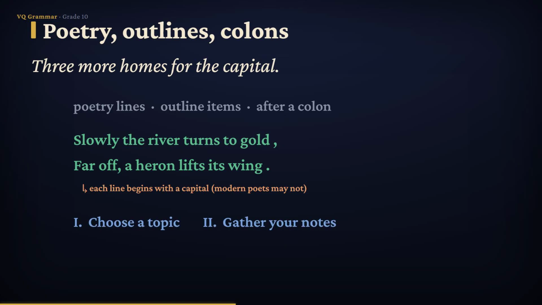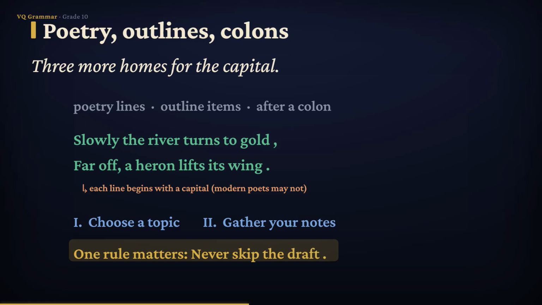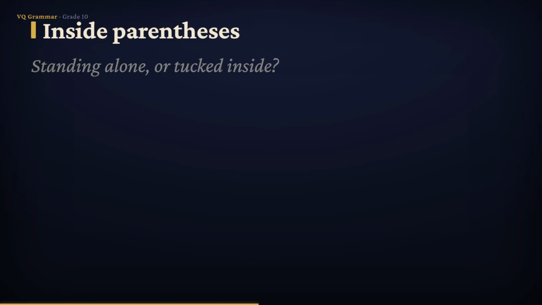Next, outlines. Capitalize the first word of every item. Roman numeral 1, Choose a topic. Roman numeral 2, Gather your notes. And last, the colon. When a complete sentence follows a colon, it is common to capitalize it. One rule matters: Never skip the draft. But if only a fragment follows the colon, leave it small. Now, parentheses.